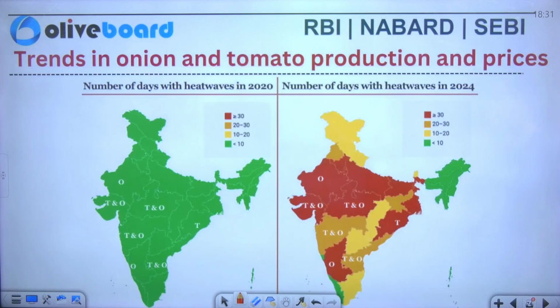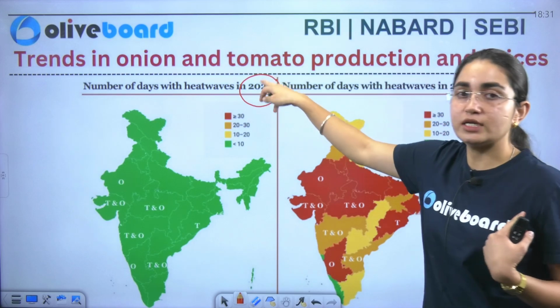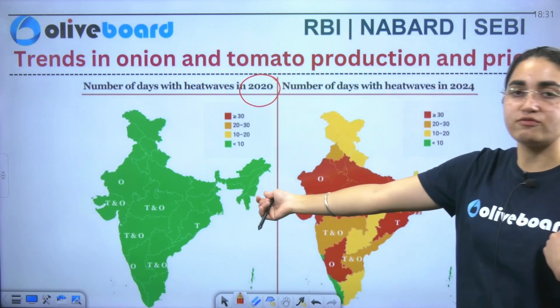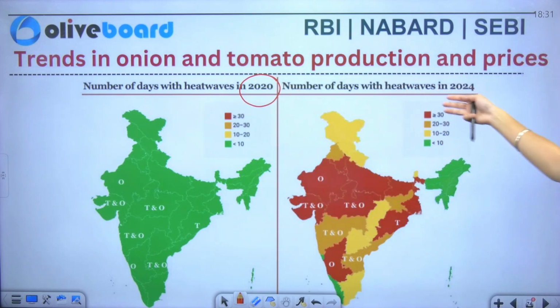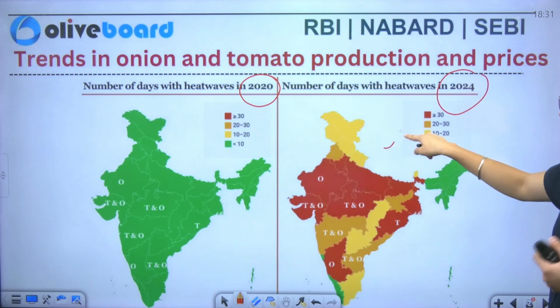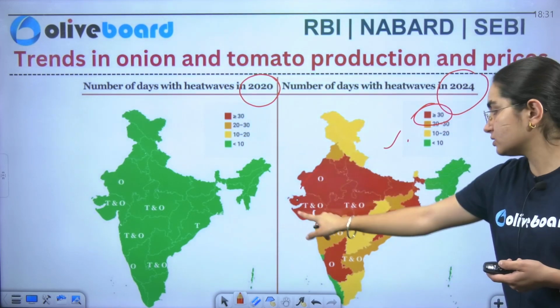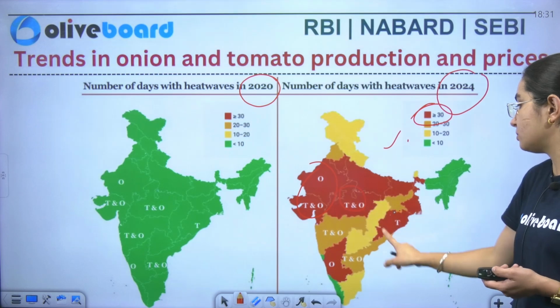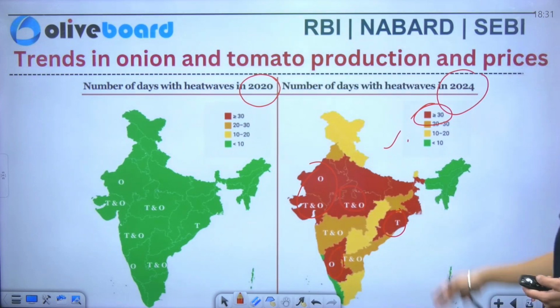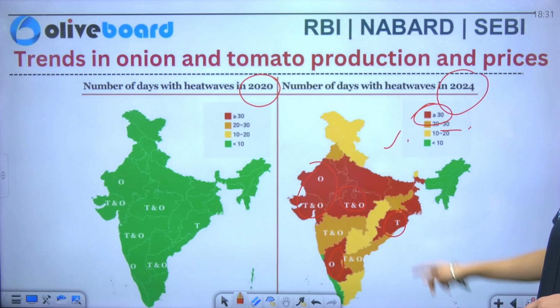Now, if I talk about the trends in the onion and tomato production and prices, you can see the number of days with heat waves in the year 2020. I think almost all of the regions are green in color. Similarly, if you talk about 2024, you can see the case here, extreme or more than 30 is there in most of the regions. Onion and tomato. So onion. And the orange one lies between 20 and 30. So you can see the case here also, onion, tomato.